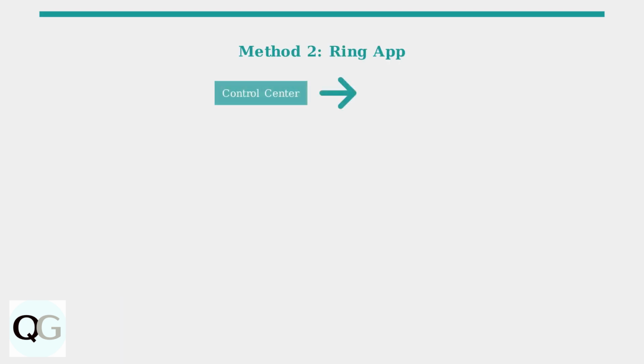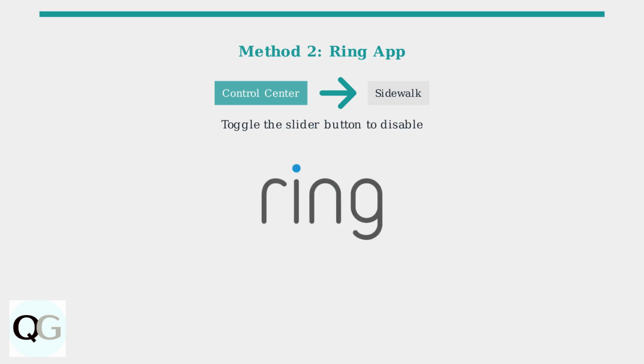Method 2, using the Ring app. Open your Ring app and navigate to the Control Center. Look for the Sidewalk option in the Settings menu.